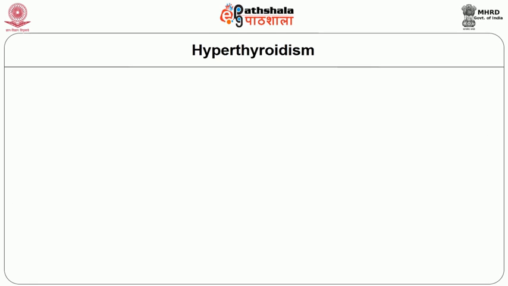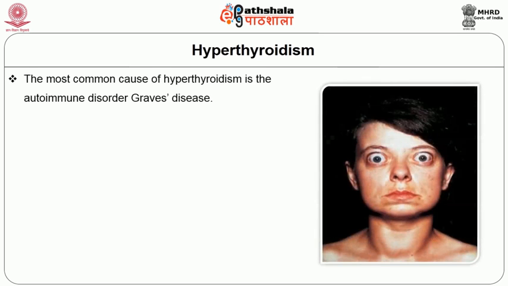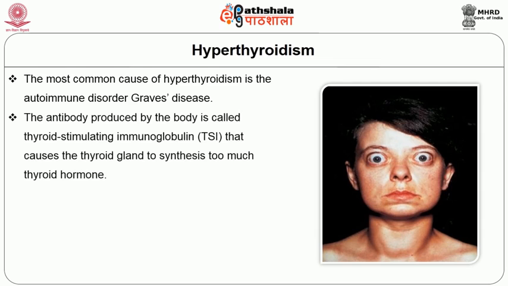The next topic is hyperthyroidism. It is an overactive thyroid that makes too much thyroid hormone. The most common cause of hyperthyroidism is an autoimmune disease called Graves' disease. What is meant by autoimmune disease? Antibodies are formed against our own cell structure. So here in Graves' disease, the antibody produced in the body is called TSI, thyroid stimulating immunoglobulin, that causes the thyroid gland to synthesize too much thyroid hormone.